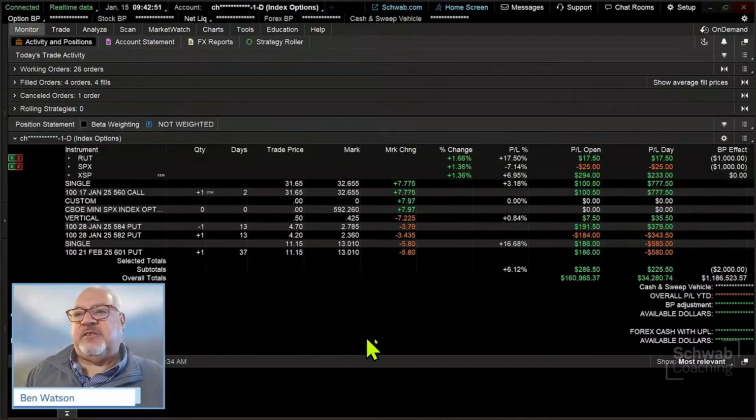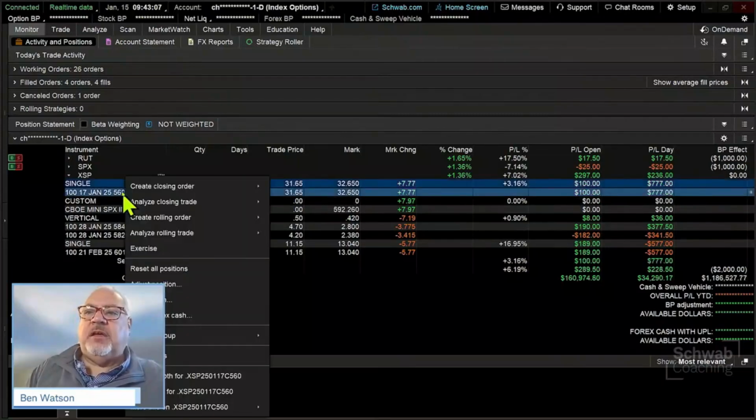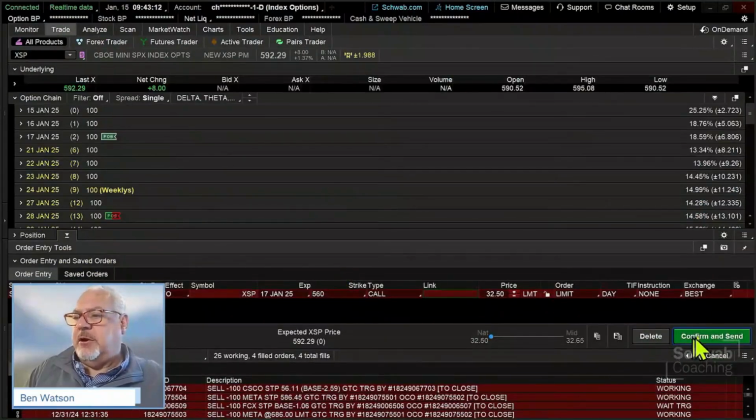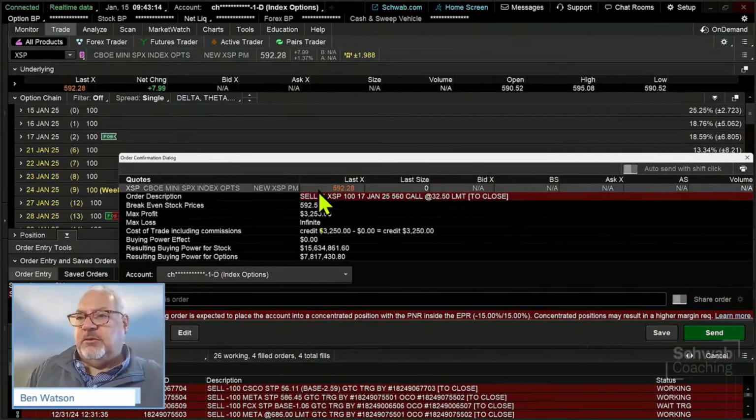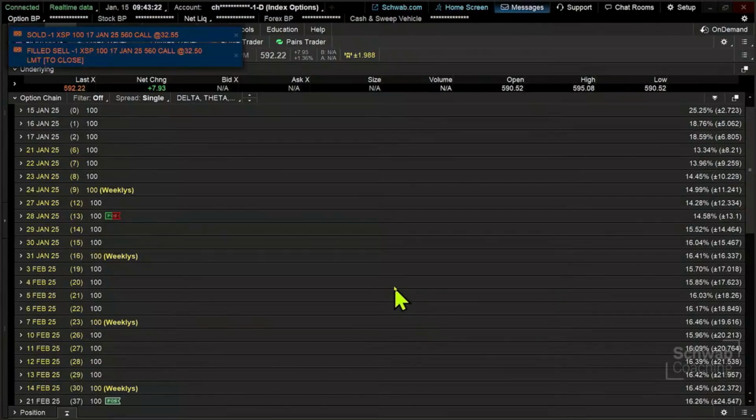So we're going to go over here really quickly to XSP. I've got one that's 2 days to go until expiration. It's got a little bit of a profit for me. That's a long call on XSP, working in my favor in this particular case. So we could roll that. In this case, I'm just going to close that trade down, right click, create a closing order, and we're going to harvest a little bit of that potential gain. Click on confirm and send, read through the order, make sure that we're aware of any risks, and take that trade off. We closed it down for a small profit in that long XSP.